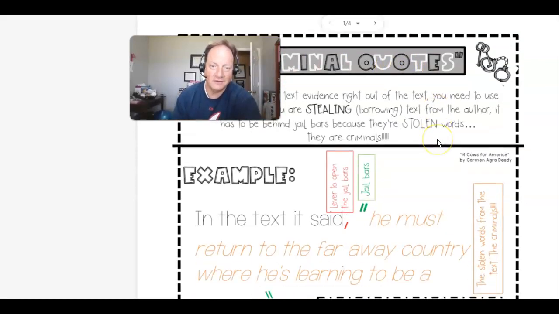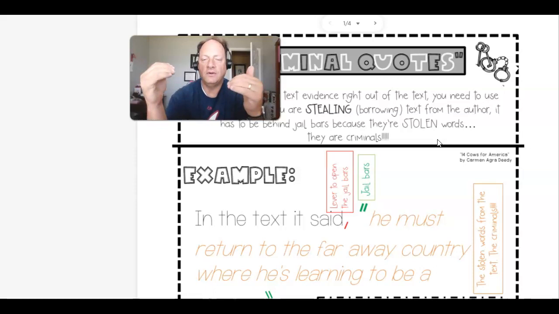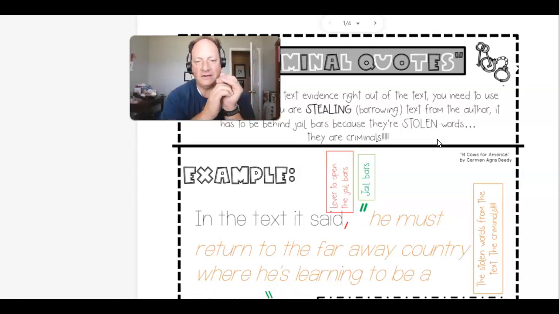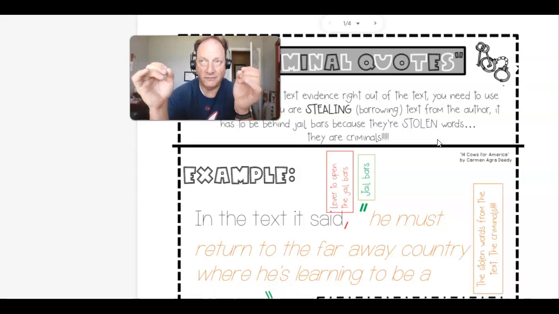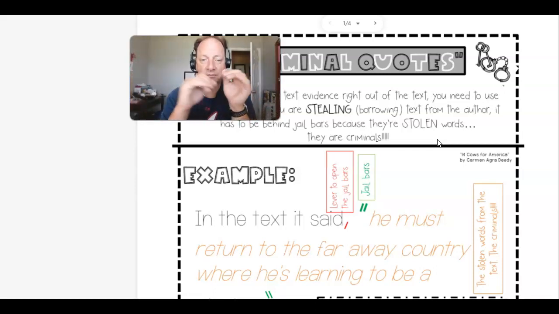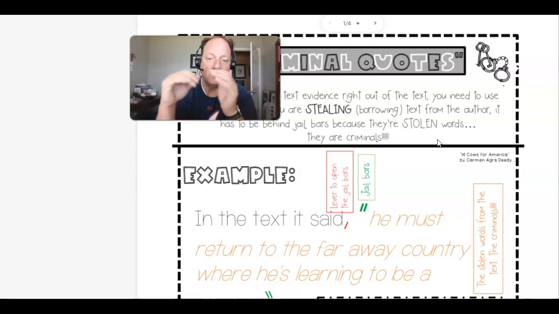All right. So what we're doing on this activity is we're talking about when we are writing, we want to make sure that if we borrow from the text, if we borrow from the author, we want to make sure that we put quotation marks in the proper place. Okay? So I wanted to point out a couple of things to you.